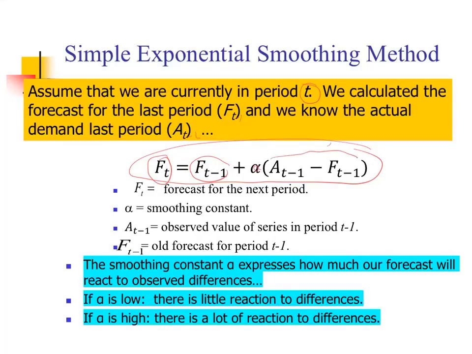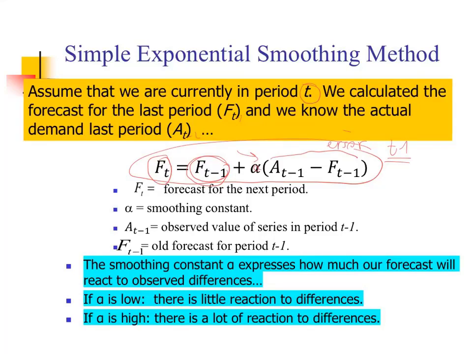This is the error we made in t minus 1, the previous period. We are updating our previous period's forecast by giving some weight to the error that we made in the previous period. That's what the exponential smoothing method does.